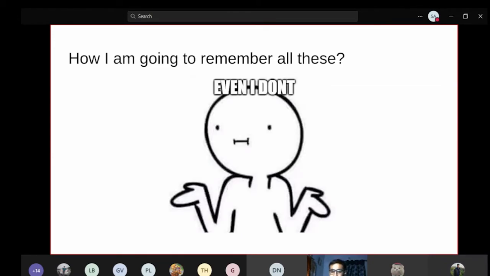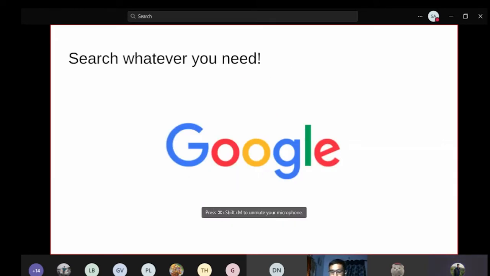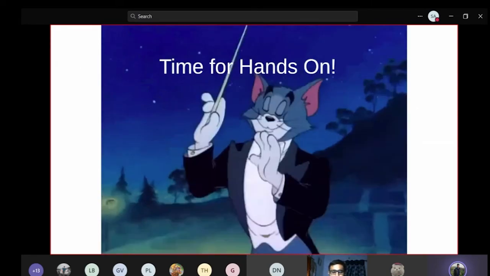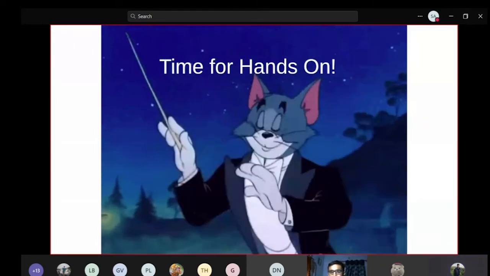I simply use Google. I should know what I want to achieve. I want to center align something. I want to make a black border. I want to give some shadow. I'll just Google about it and I'll get the results because all the properties are there. You do not need to learn anything. Similarly is the case with HTML. You just need to know what you want to achieve at the end. Just Google about it and you'll get it. So this is how you learn, and if you do it again and again, then you'll remember them. So that's it. Now let me show you some hands-on for that CSS portion.